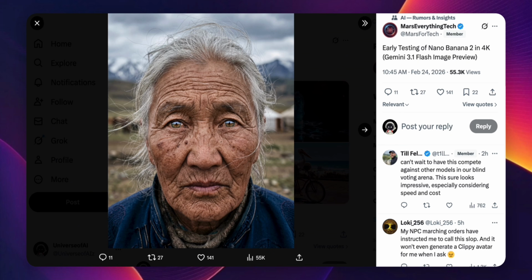The post has about 55,000 views as of now, which isn't a massive number, but for an early preview with no official announcement behind it, it's a signal that people are paying attention to it. The 4 images are clearly chosen to demonstrate range. First is a close-up portrait of an elderly person. The skin texture is detailed, the eyes have realistic catch lights, and the lighting reads as natural. If you showed it to someone without context, they would likely assume it was a photograph.